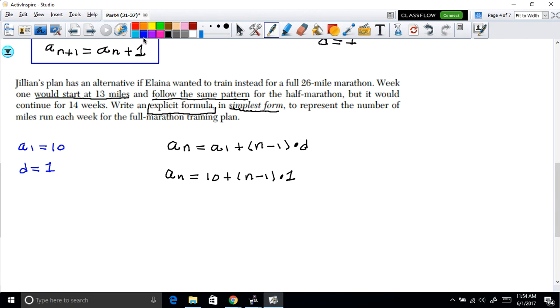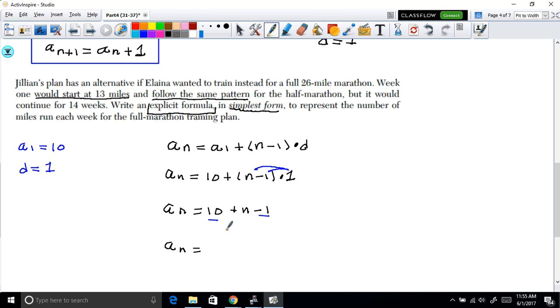But notice here that what we can do is this 1, you can distribute to what's inside here. But that's not really changing anything because all you're doing is just multiplying by 1. So we have a_n equals 10 plus n minus 1. And if we combine these two terms here, then we're going to have a_n equals, well, we're going to have n